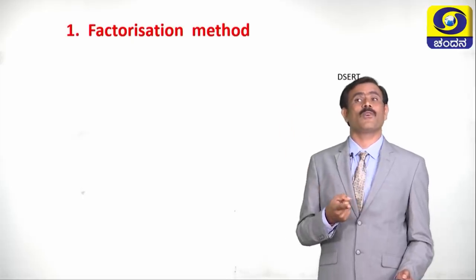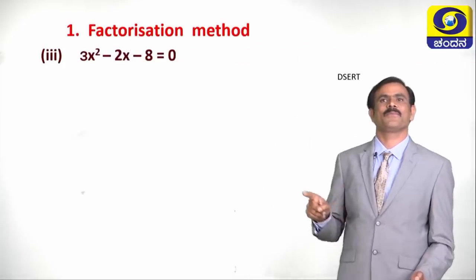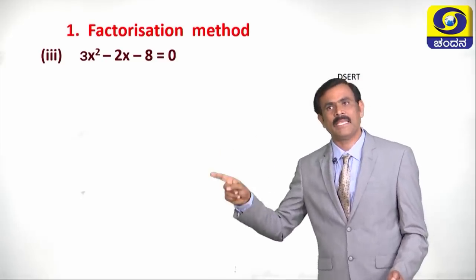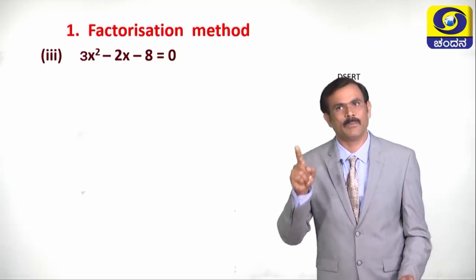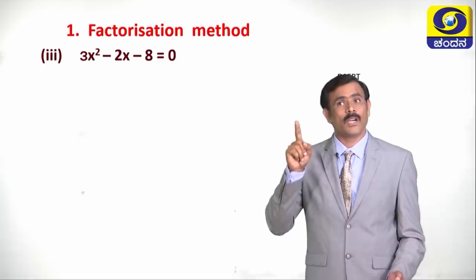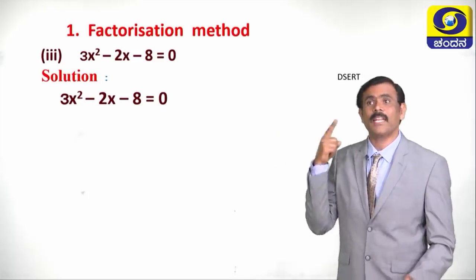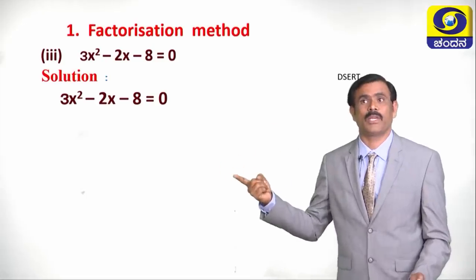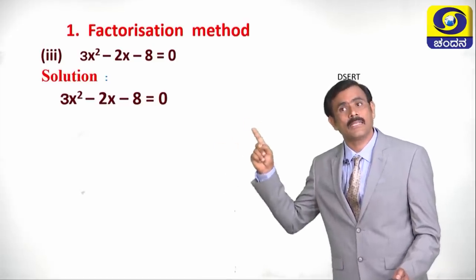Children, let us take one more problem which is in the standard form of a quadratic equation ax square plus bx plus c equals 0. See here, equation 3, 3x square minus 2x minus 8 equals 0. Now, we have to solve this equation by using factorization method. What is the first step? First step, we have to write the equation. After writing the equation, what is the next step? The next step is we have to find the product of the coefficient of x square and the constant term.